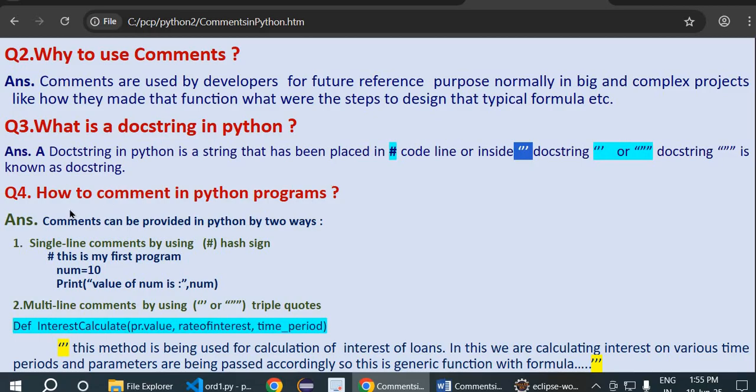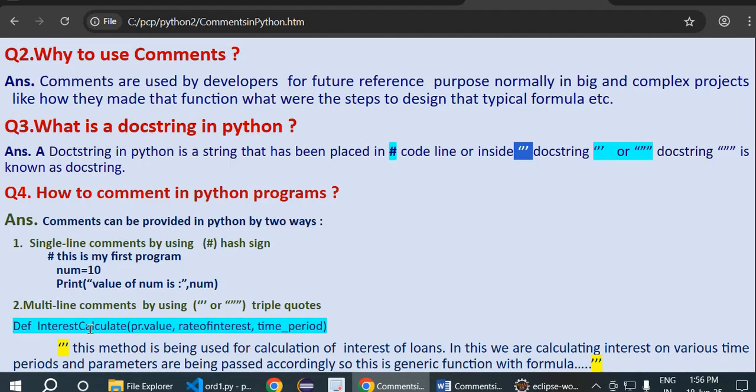Then next comes how to comment in Python programs. To comment in Python, we have two ways. One is by using the hash sign, another is using triple quotes. And what these are here to specify: one is a single line comment and another is a multi-line comment. A single line comment program you can see here like this: this is my first program, num equal to 10, and then you can print it.